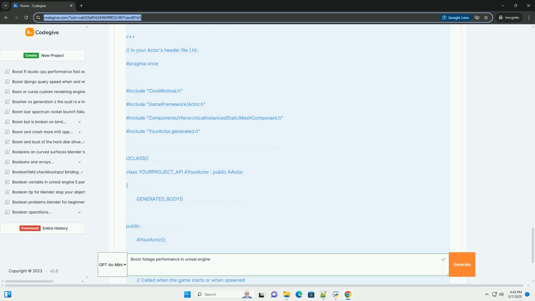Capsule shadows: use capsule shadows for characters and other dynamic objects instead of complex mesh-based shadows. Capsule shadows are much cheaper to render. Disable shadows: for distant foliage, consider disabling shadows altogether. The visual impact is often minimal, but the performance gain can be significant. In the static mesh settings, set the cast shadow property to false.